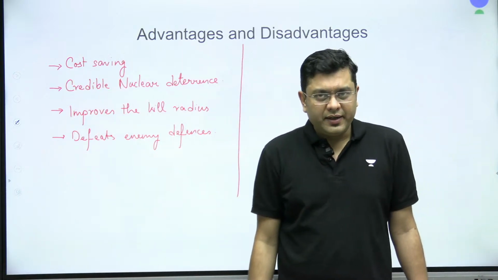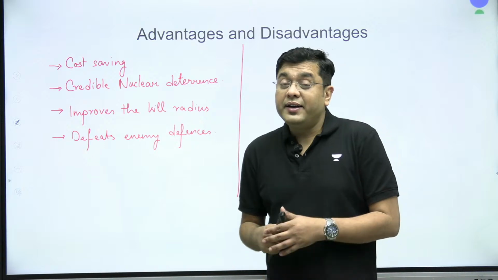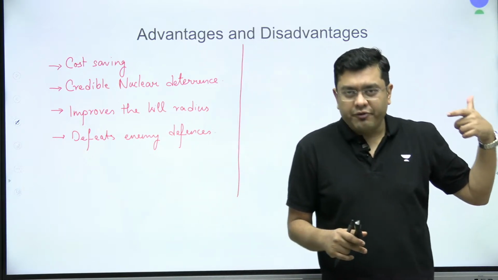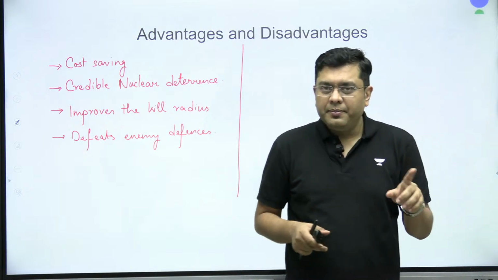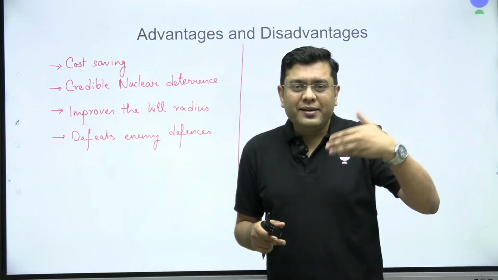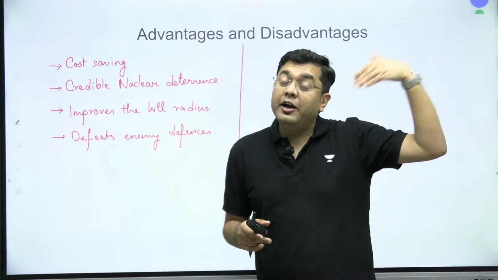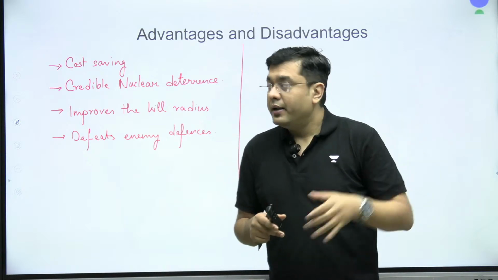But what are the disadvantages? There are disadvantages both at the tactical front as well as the strategic front. There's a difference between them. Tactical means what you deploy at the time of the battle. Strategic is keeping the long-term perspective and long-term outcome in mind.